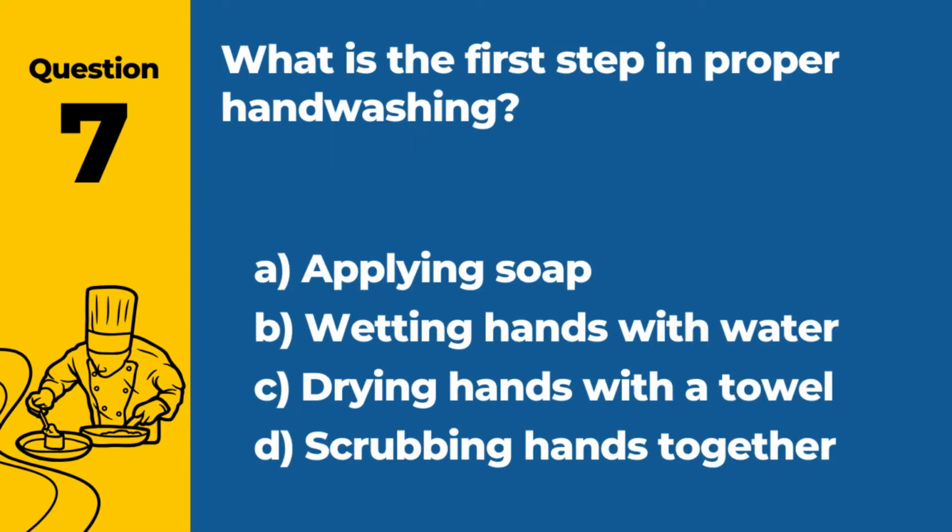Question 7. What is the first step in proper hand washing? A. Applying soap. B. Wetting hands with water. C. Drying hands with a towel. D. Scrubbing hands together. Answer: B. Wetting hands with water. This is the first step in the hand washing process.